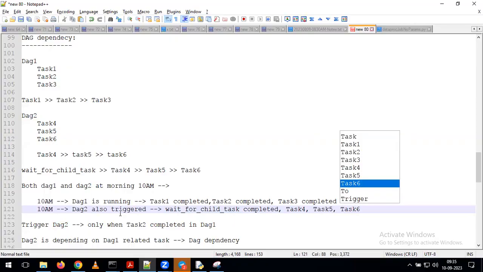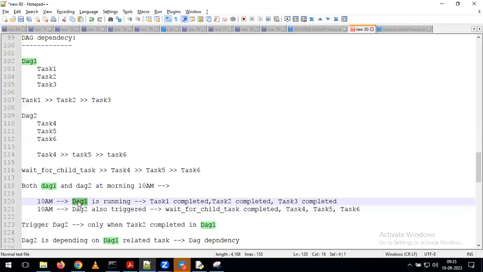This is the way your jobs are going to run once we give all these kinds of dependencies. But tell me, in this whole story, is DAG 1 depending on DAG 2, or DAG 2 depending on DAG 1? DAG 2 is depending on DAG 1. In DAG 1, all these tasks are running one by one without checking any other information. But in DAG 2, this task is going to verify the status of your task 1 and task 2 in DAG 1. After completion of those 2 tasks only, it is going to trigger task 4, task 5 and task 6. This is the way you need to define the dependencies as part of our requirements.